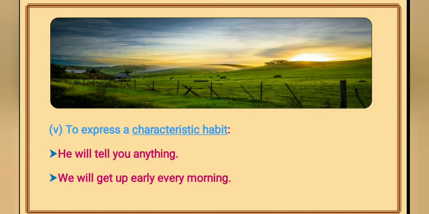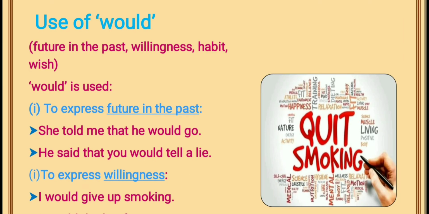So we'll move on to our next modal, that is would. Would is used to express future in the past tense, or willingness or habit or wish. Now let's discuss these one by one. So would is used to express future in the past.